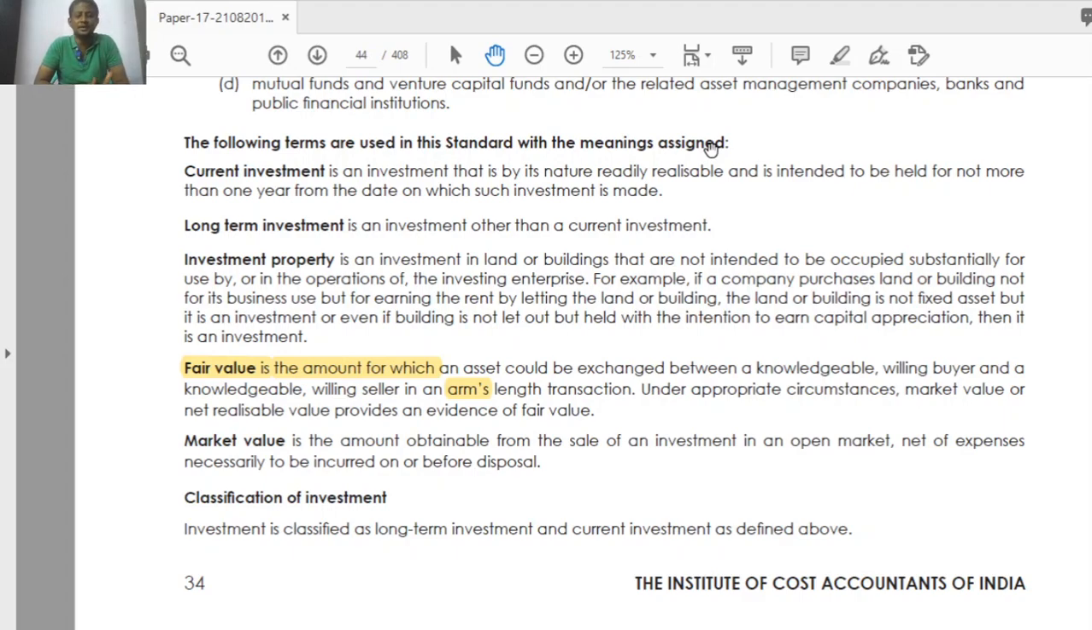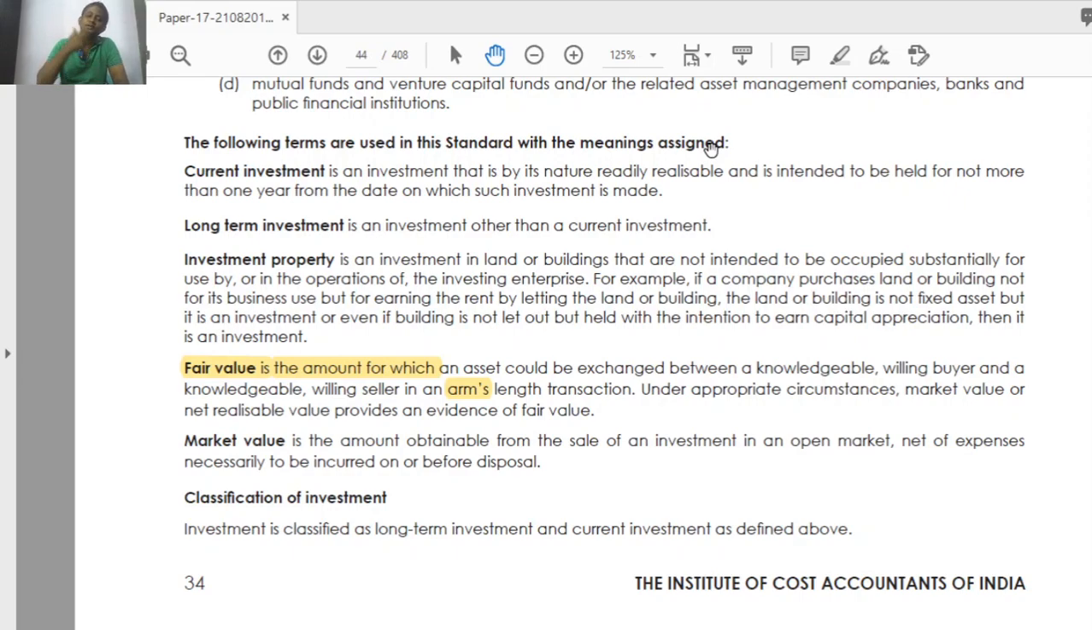Investment property. What is this investment property? One is current investment, another one is long-term investment, another one is investment property. Suppose I am holding some land and building. What is the purpose of having this building? What am I going to do with that building? Is it used directly for my business? That I have to check.